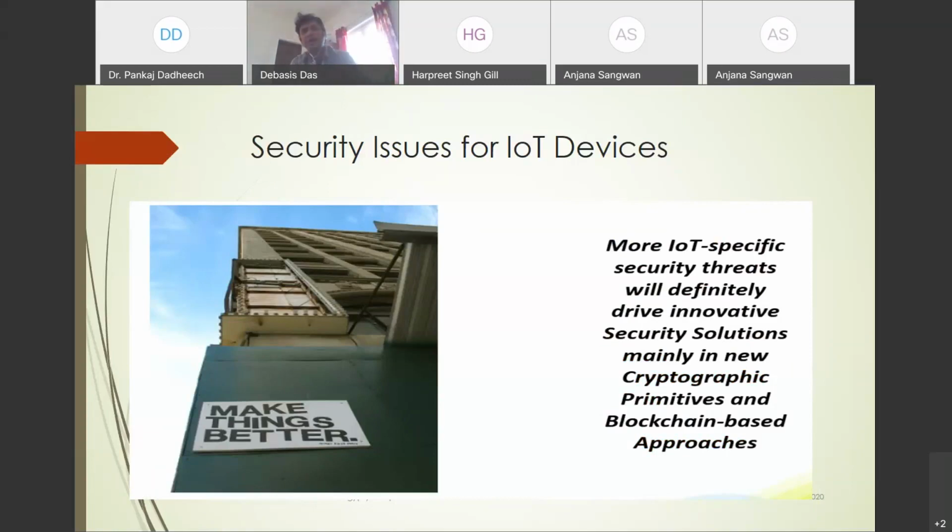Security issues for IoT devices: most IoT-specific threats will drive and involve security solutions based mainly on new cryptographic parameters and blockchain-based applications. So why is a new type of security solution required? Why is the AES algorithm not suitable for this? Why are symmetric key and asymmetric key based algorithms not suitable for this?